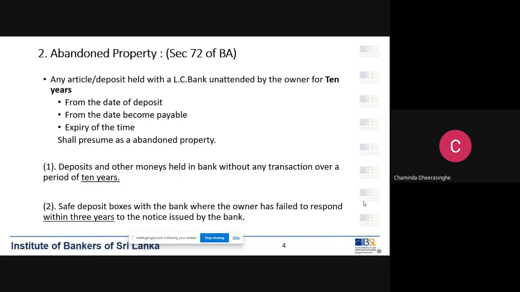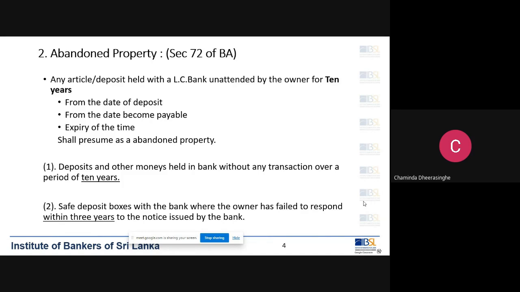If there is a deposit in the bank and the customer has not attended to the bank for a period of 10 years, then the bank can categorize that money as abandoned property. No transaction, no contact for 10 years.